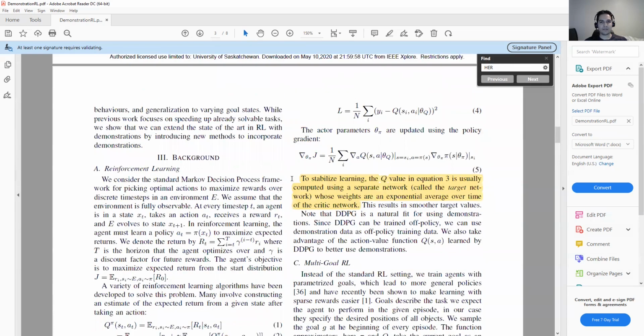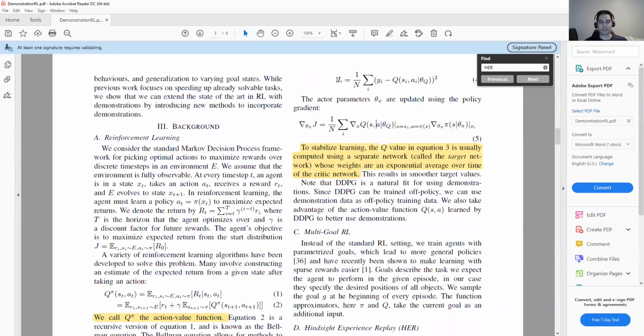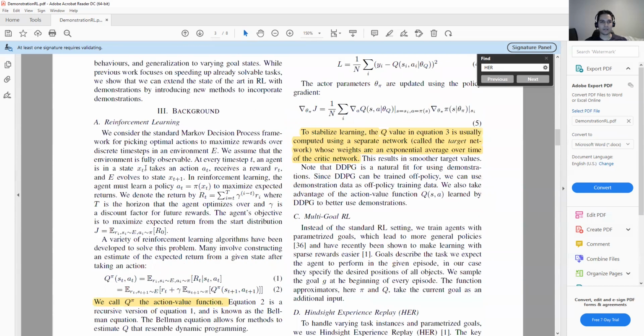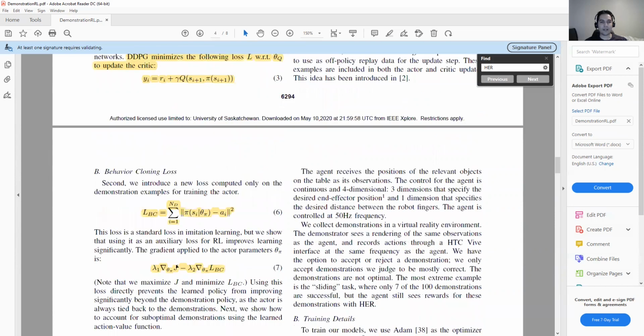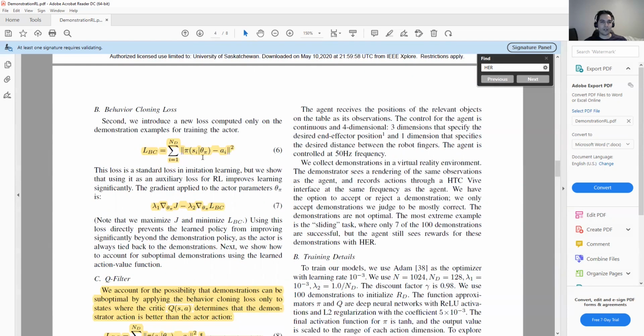So, so far we have defined these losses. This is the loss DDPG, as mentioned here. They are combining this loss and the behavior cloning loss. So for behavior cloning, we are saying that if we have some demonstration, we want to train a policy network that reduces the action prediction loss between the demonstration and the policy network. It means that we want to train a policy network that follows the demonstration.